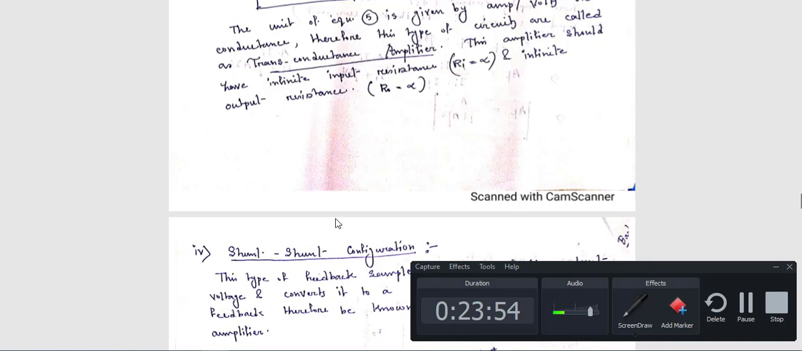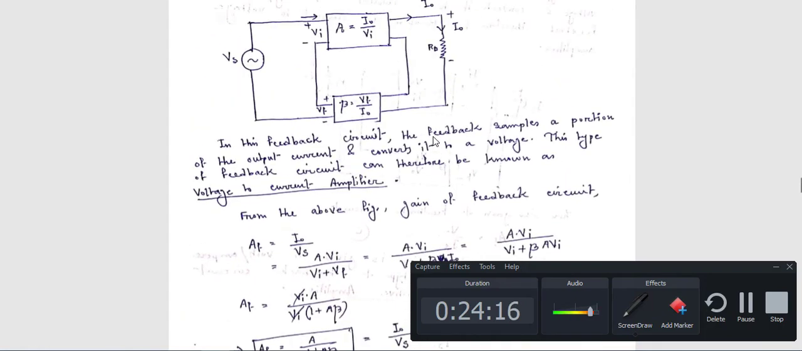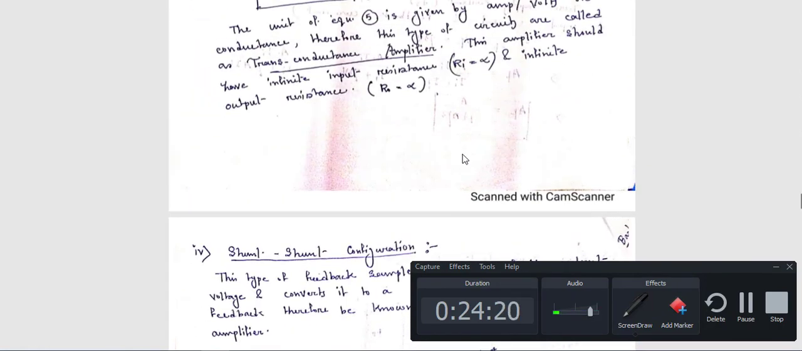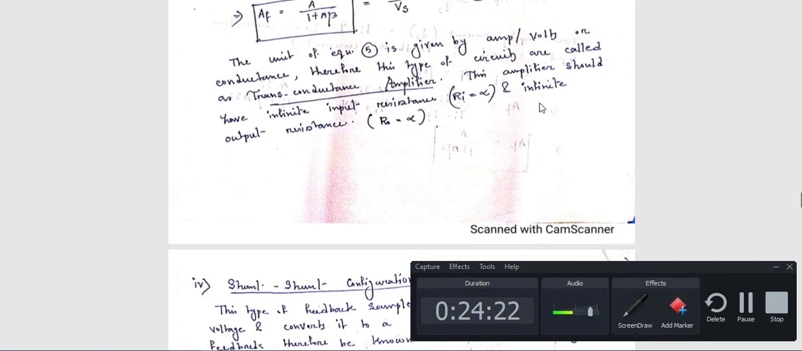Again I am saying, in case of voltage amplifier, the characteristics are just like an op-amp. That means input resistance is infinite, ideal case, and output resistance is low. But in case of current amplifier, it is just the reverse of voltage amplifier. That means input resistance is low, output resistance is high. But in case of transconductance amplifier or series configuration, both the resistance values are infinite.